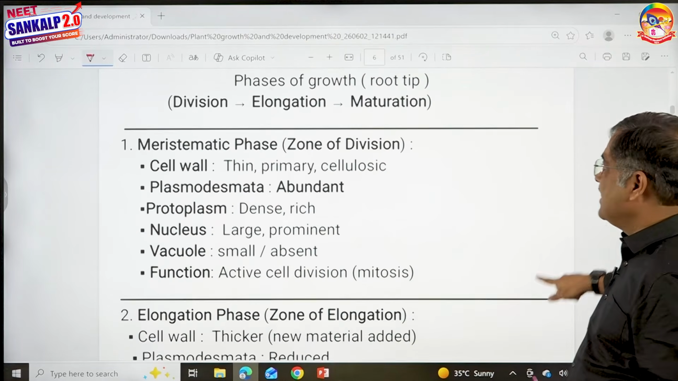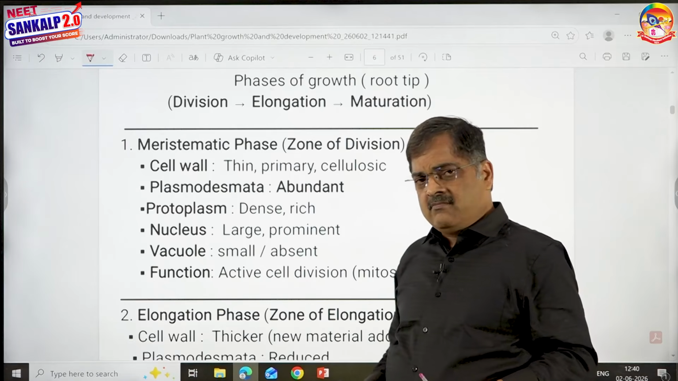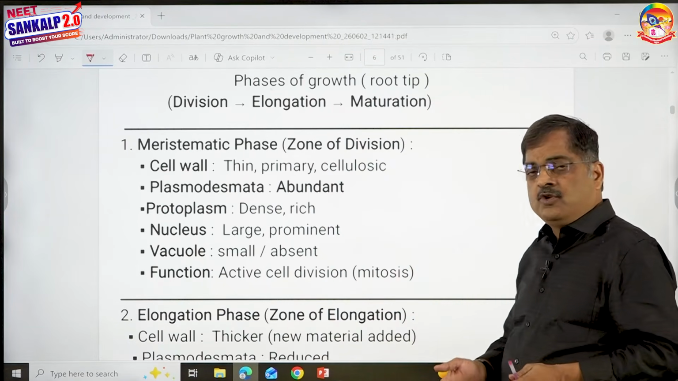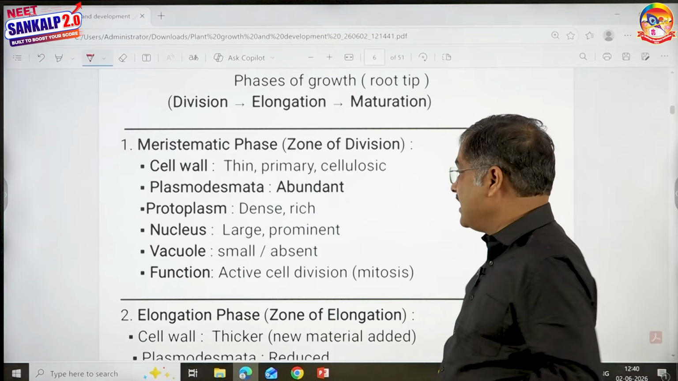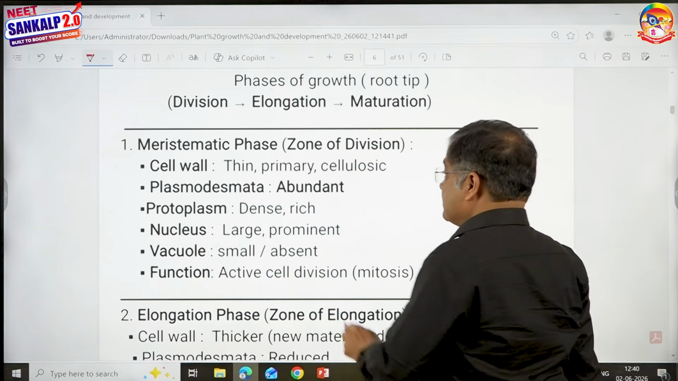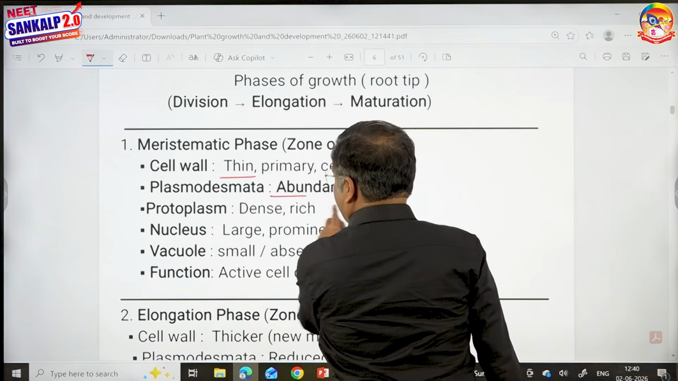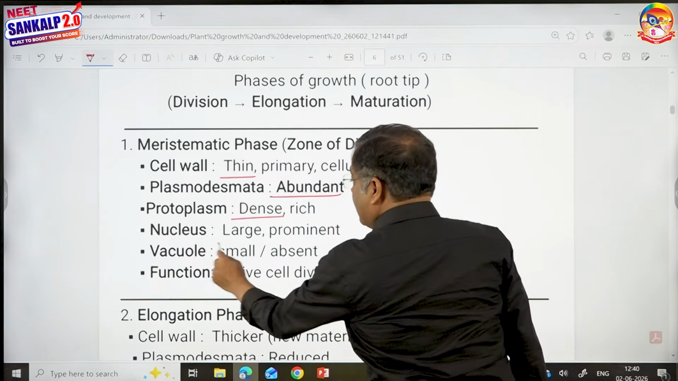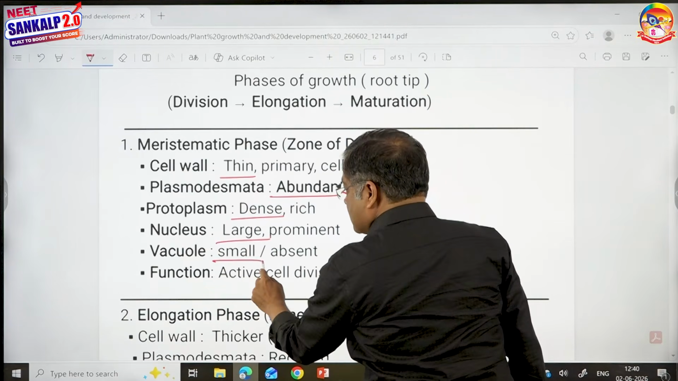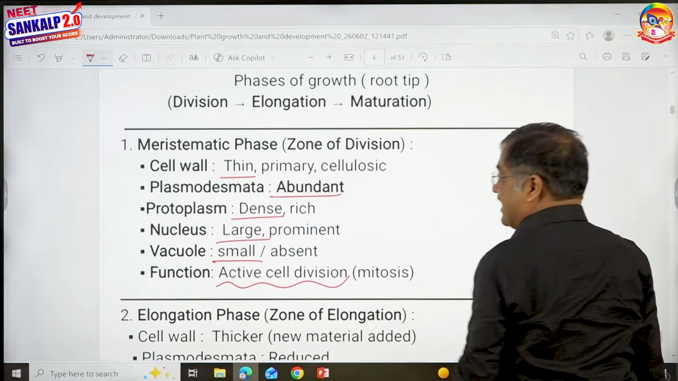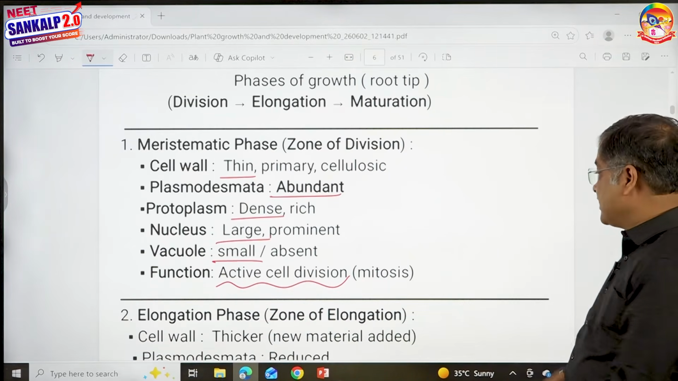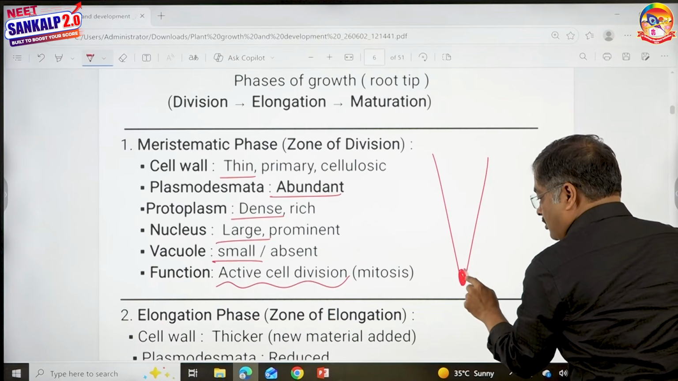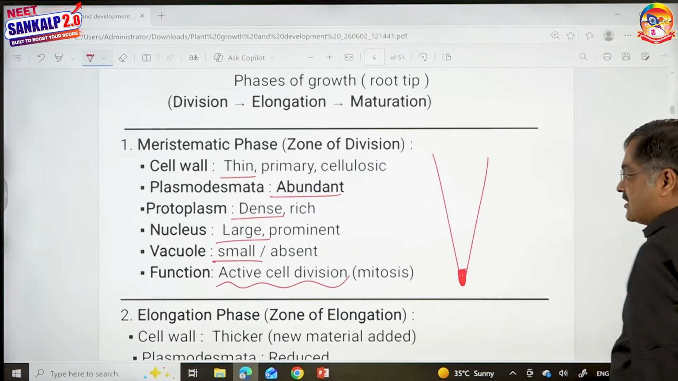Next, we talk about phases of growth. Children, this we already discussed in the morphology chapter. At the root tip, you see the meristematic phase, and you know the characters of meristems. Cell wall is thin, plasmodesmata are abundant, protoplasm is dense, nucleus is large, vacuoles are small, and they undergo active cell division. That is the extreme tip. This is the meristematic zone, or the initial phase.